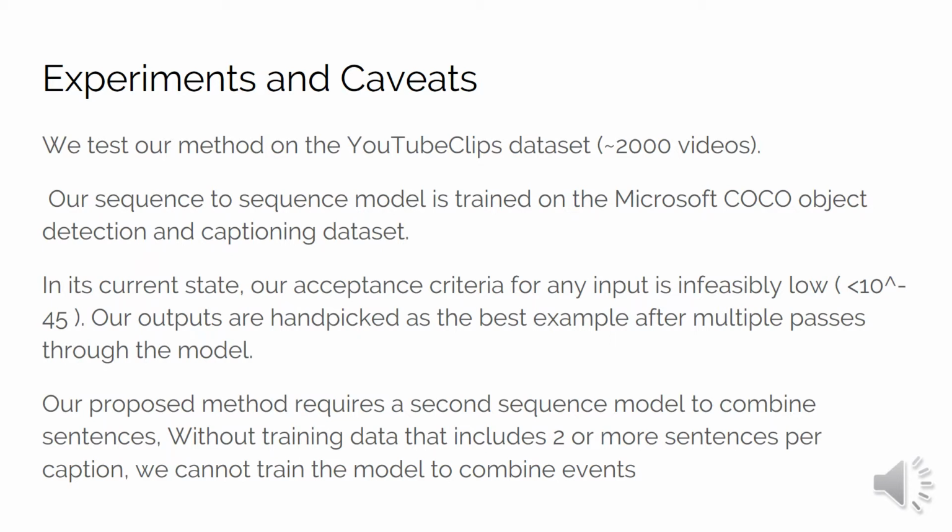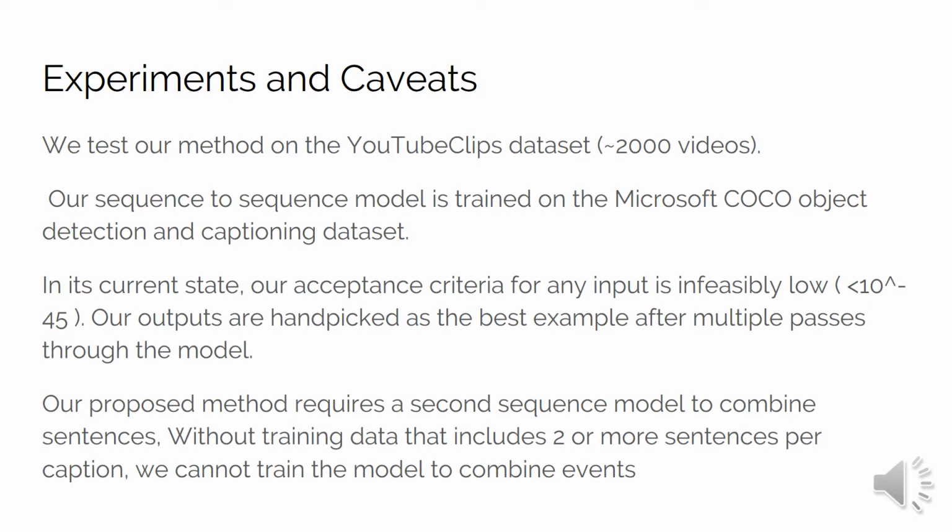We test our method on the YouTube clips dataset, which consists of around 2,000 short video clips from YouTube. Our sequence-to-sequence model is trained on the Microsoft COCO dataset. The acceptance criteria ends up being extremely small, all ranging around 10 to the negative 45, making it almost impossible for any caption to be accepted. Because of this, our output captions are handpicked.